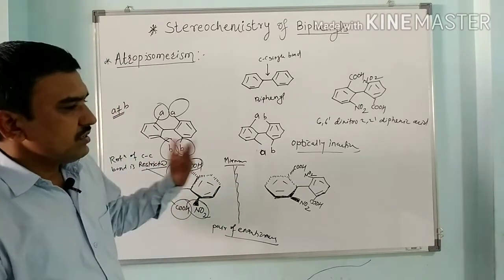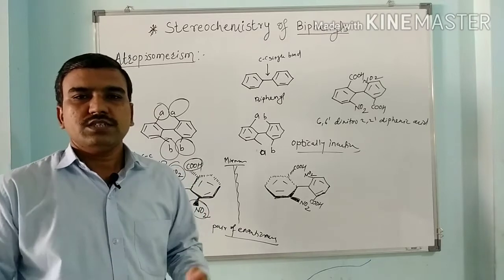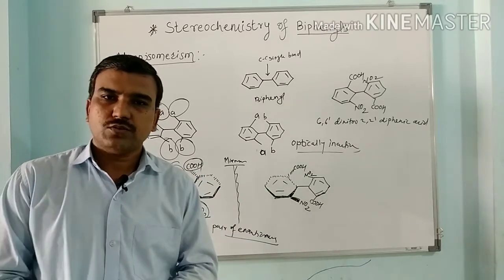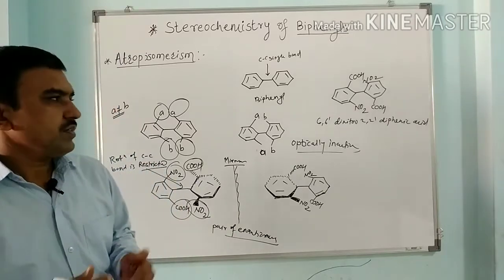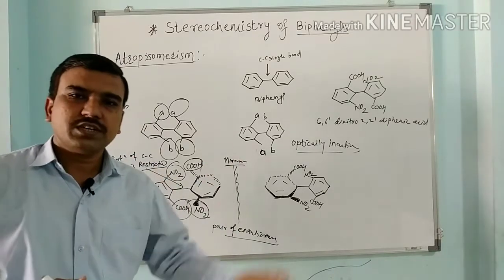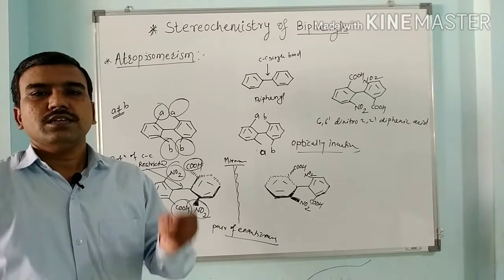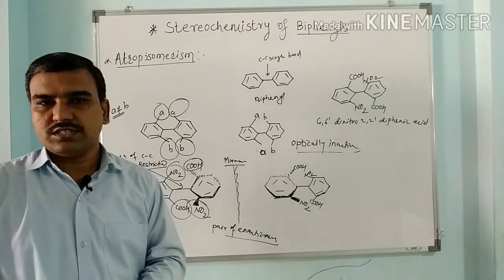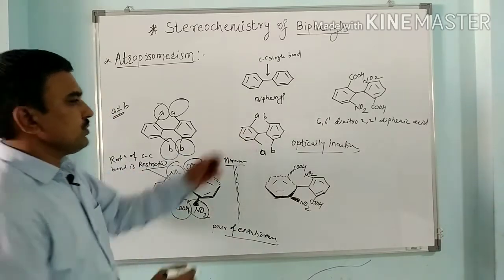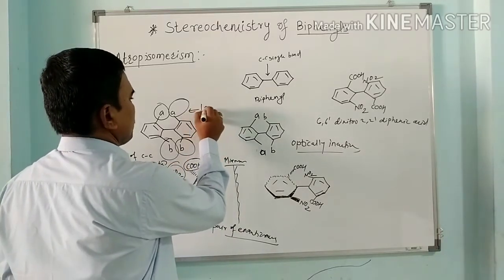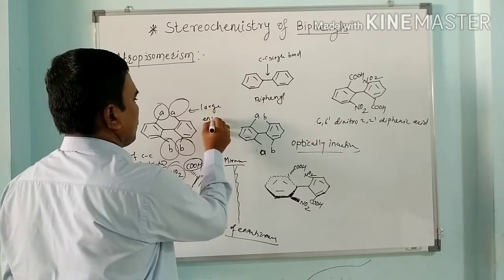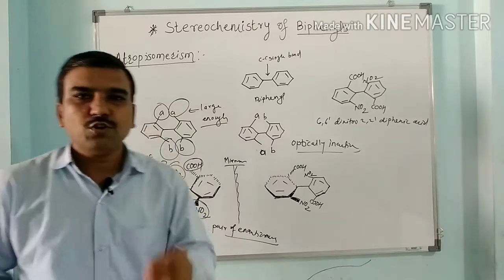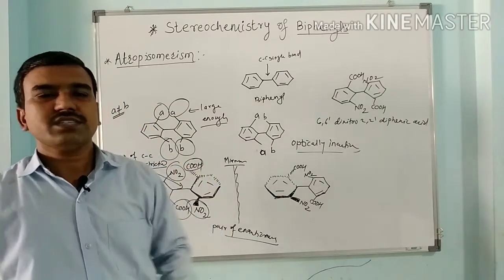So we have to see next examples in which some of the compounds have ortho groups or some compounds may not have ortho groups. The basic and fundamental requirement to show optical isomerism for biphenyls is that the ortho group should be large enough to restrict rotation of the carbon-carbon single bond. So these ortho groups should be large enough to restrict rotation. If these groups are very small, then they are not able to restrict this rotation.